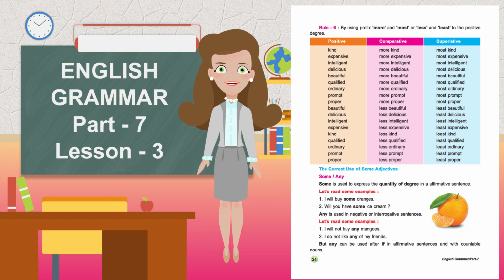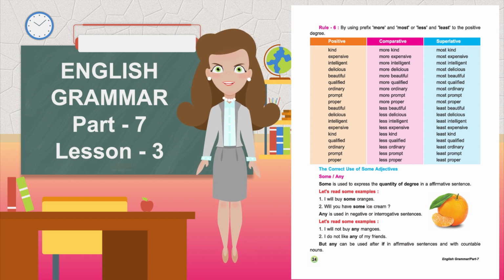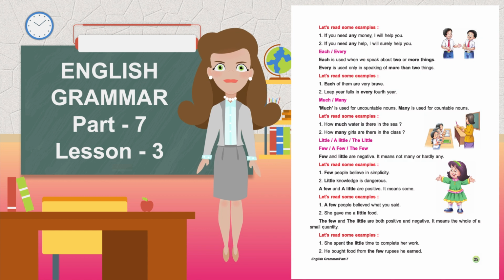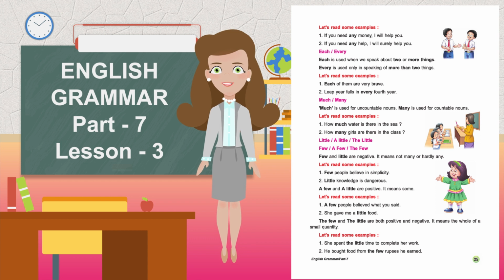But any can be used after if in affirmative sentences and with countable nouns. Let's read some examples. If you need any money, I will help you. If you need any help, I will surely help you. Each, every.